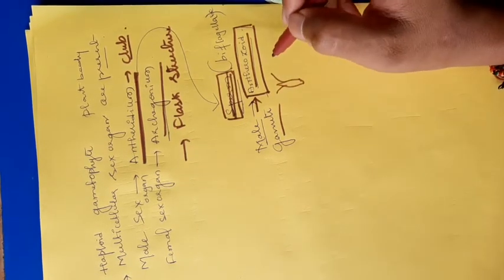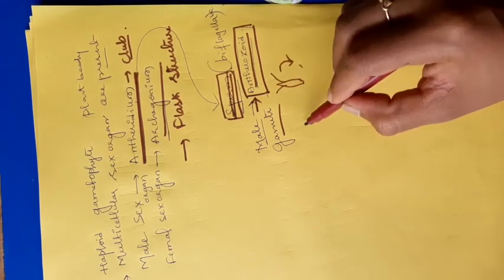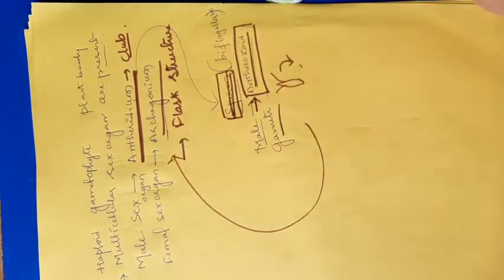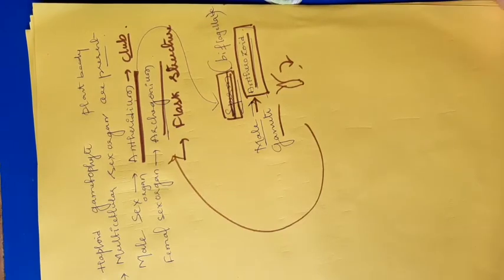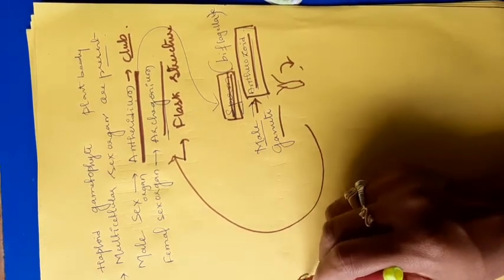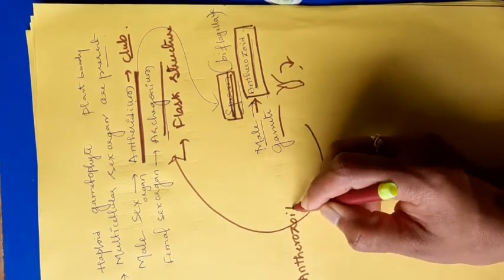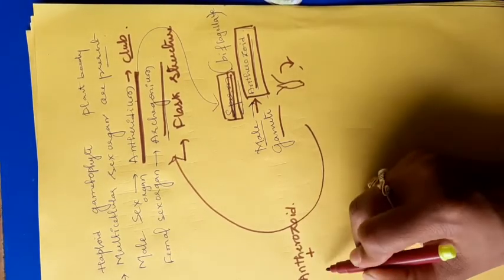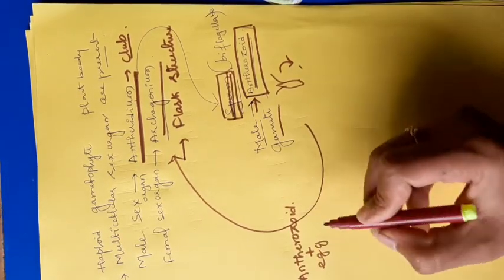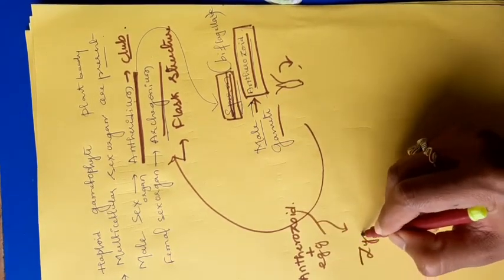When it is released into the water, it comes in contact with the female sex organ, the archegonium. In that archegonium, a single egg is present. There is a fusion of antherozoid plus egg to form a zygote.